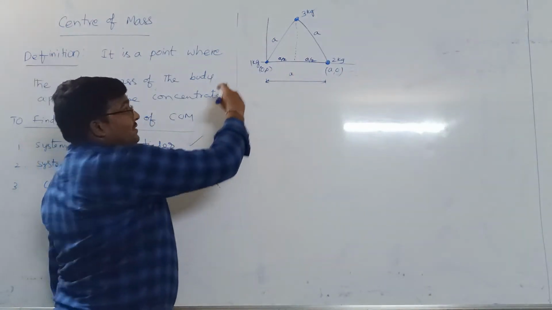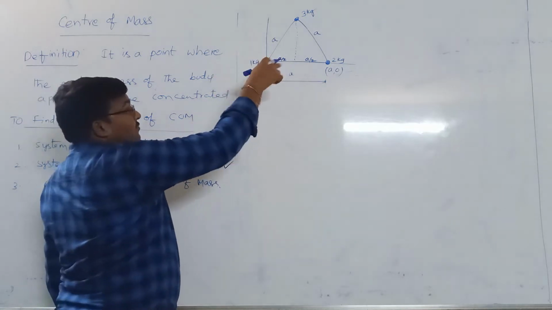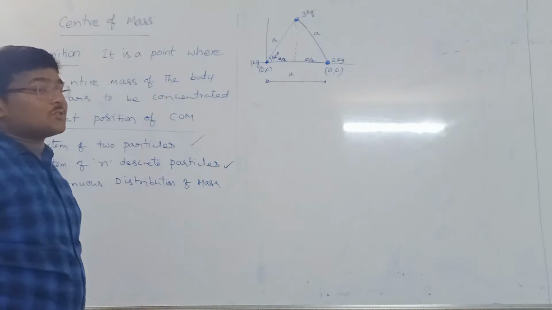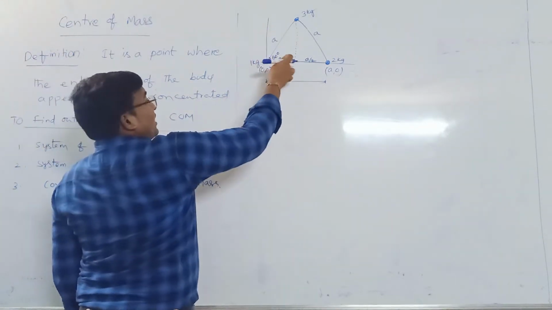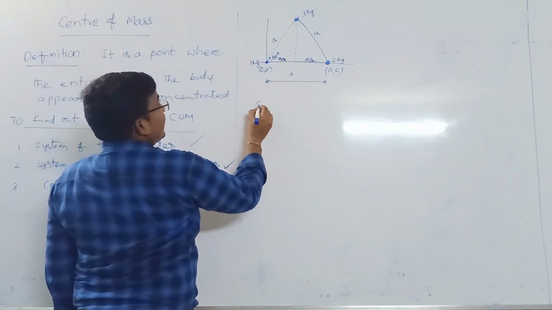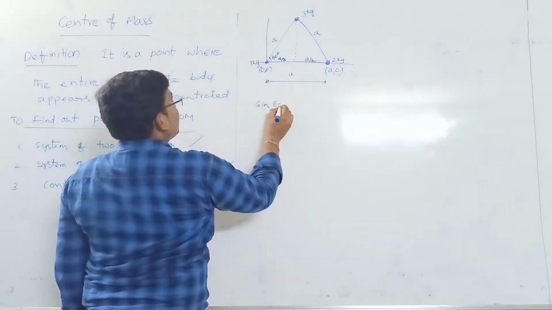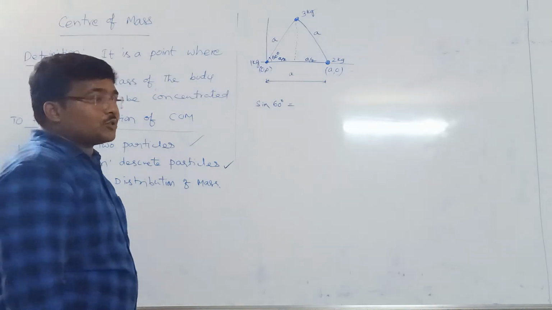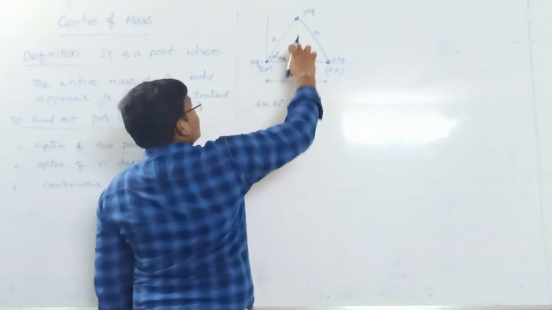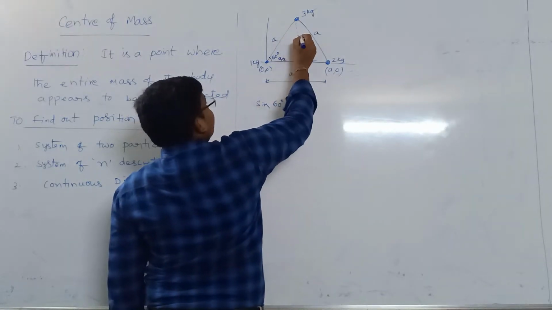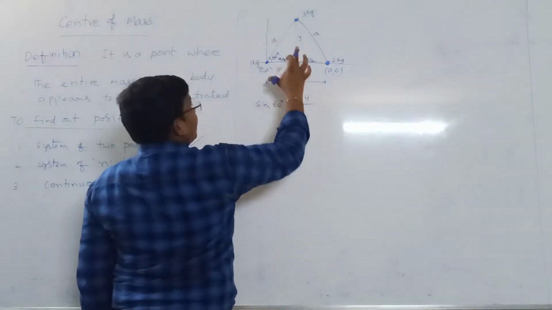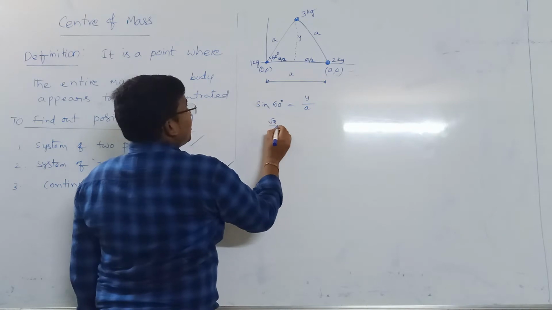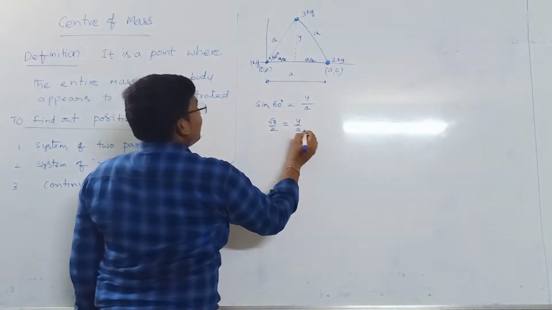Now as it is an equilateral triangle, each angle is 60 degrees. From this triangle I can apply sine 60 degrees. Sine theta is equal to opposite by hypotenuse. The opposite is what we require, y, and the hypotenuse is a. So sine 60, which is root 3 by 2, is equal to y by a.